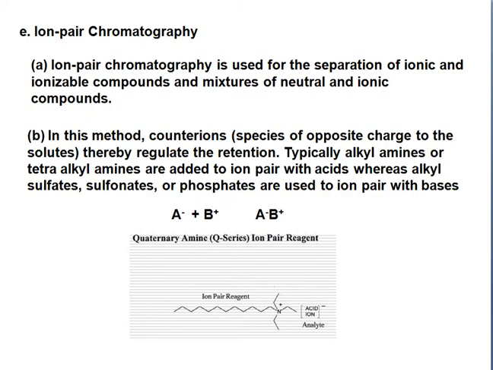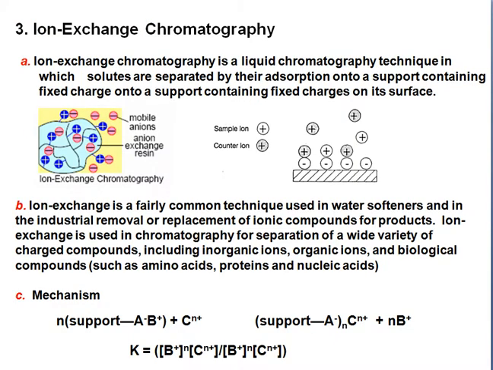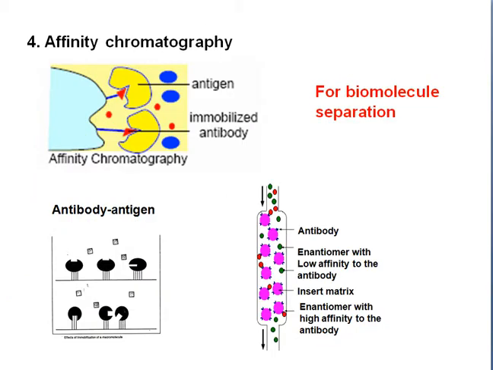Ion exchange chromatography is a liquid chromatography technique in which solutes are separated by adsorbents containing fixed charges. Affinity chromatography relies on antibody and antigen specificity, so you can detect antibodies and antigens.